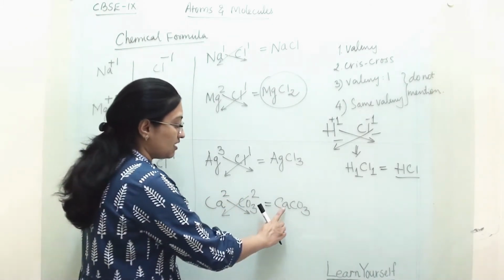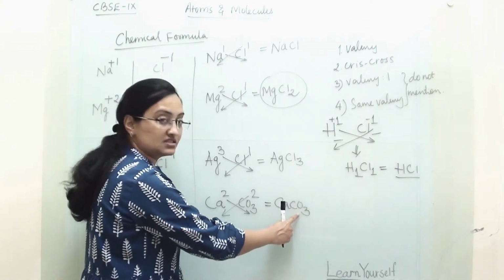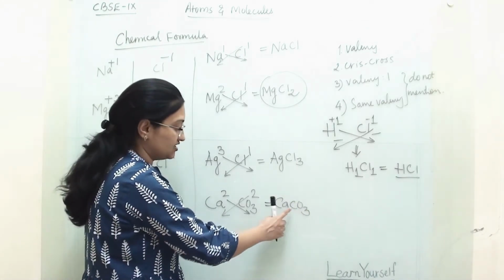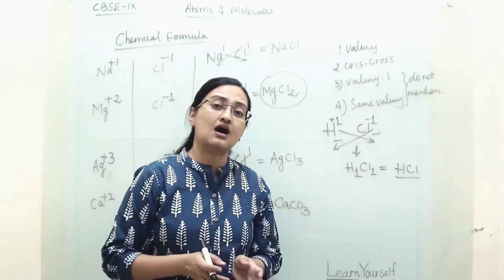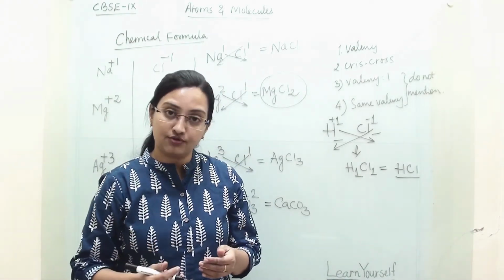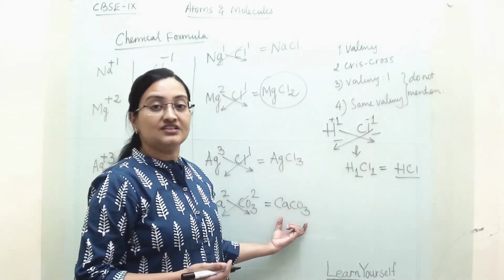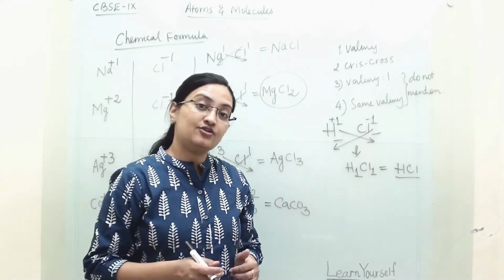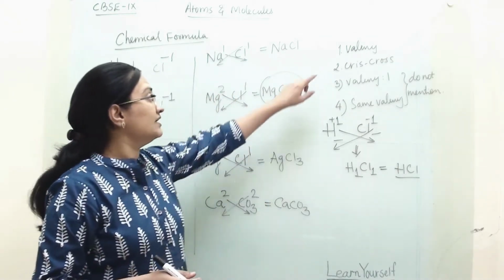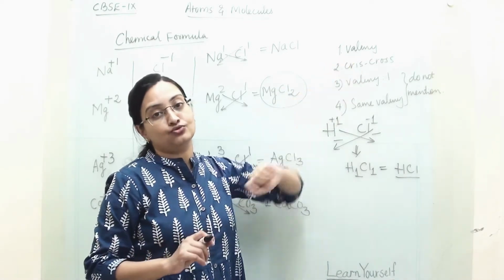So our compound's name is calcium and this polyatomic ion's name is carbonate. So calcium carbonate. So this is how we are writing molecular formula and we are giving a name of a compound. For this you have to remember the name of ion and polyatomic ion and very importantly you have to remember the valency and the charge of those ions.